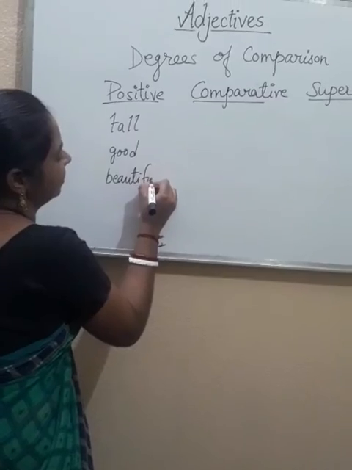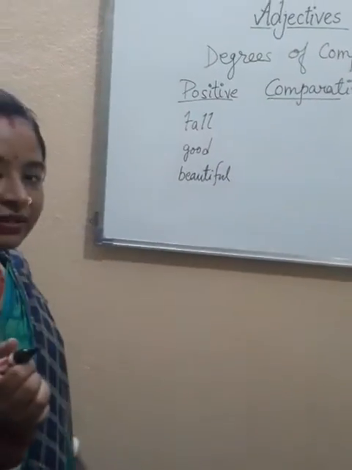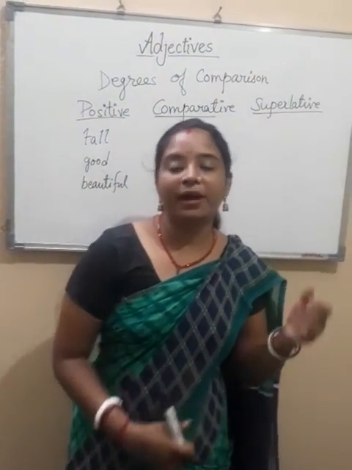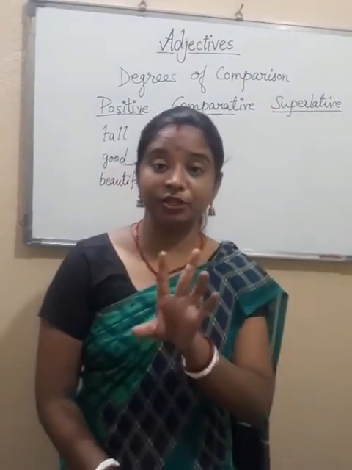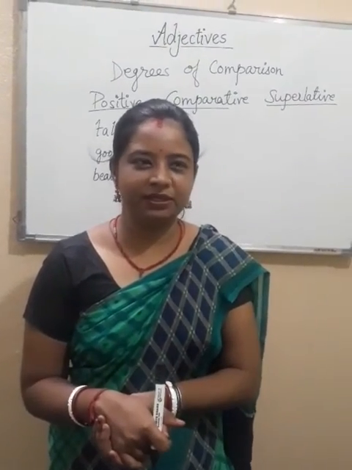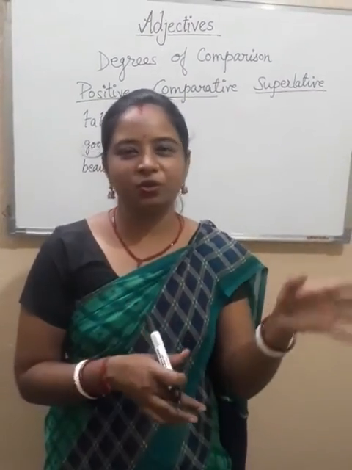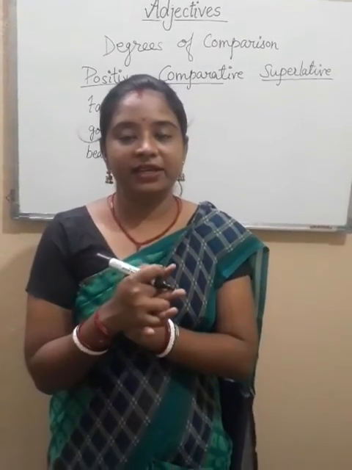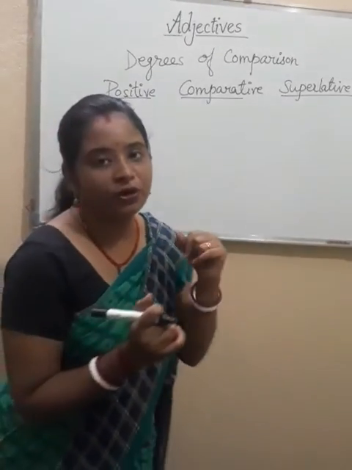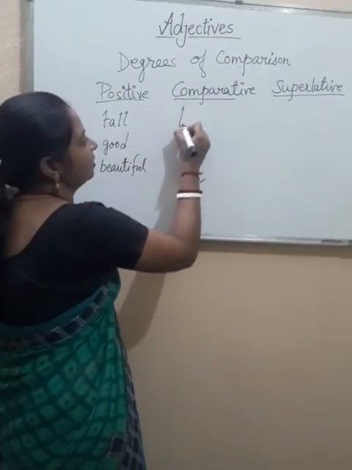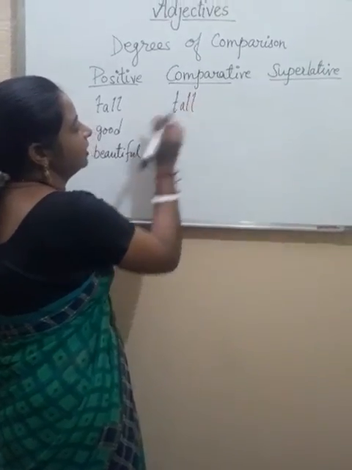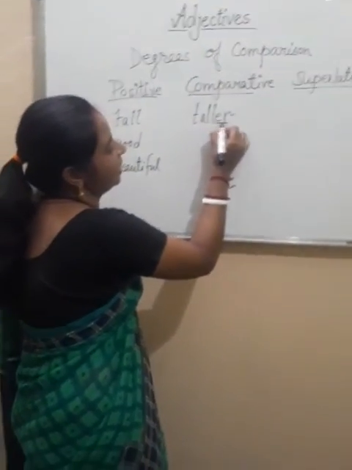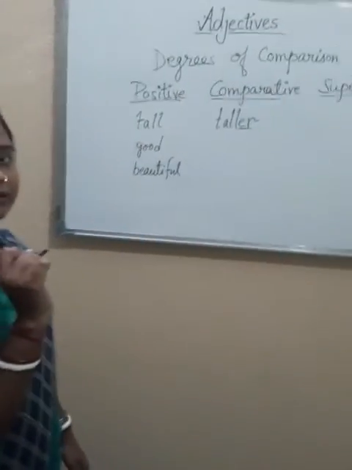Now I have written here three words. First I will tell you what is comparative degree. Comparative degree is a comparison where we make comparison between two. It can be two people, it can be any two boys, two girls, or any two. Now in comparative degree, when we make comparison, we follow one rule. We add er with the word. Tall is the word. In comparative degree, we add er and it becomes taller.